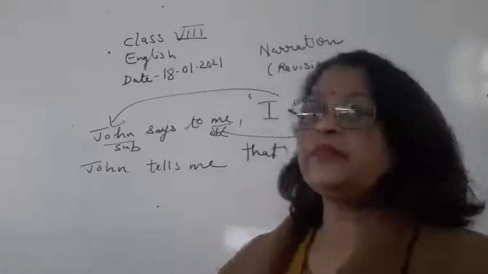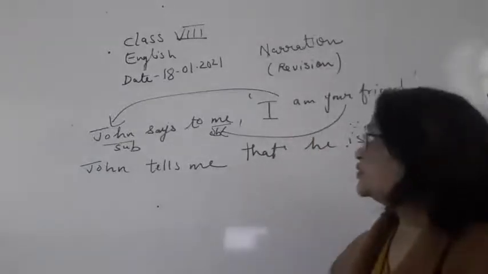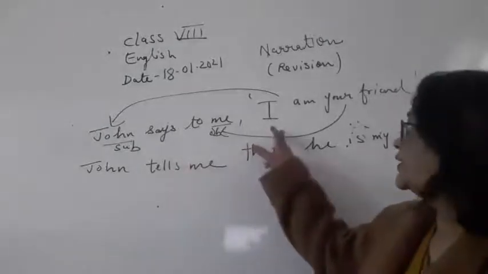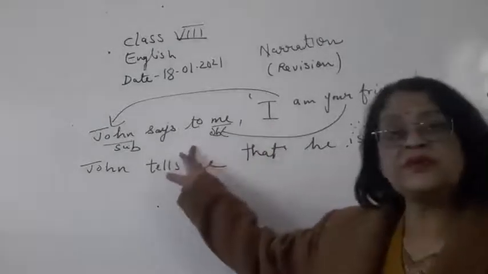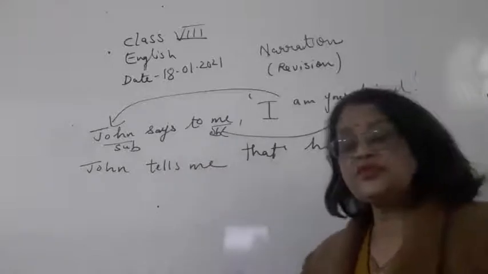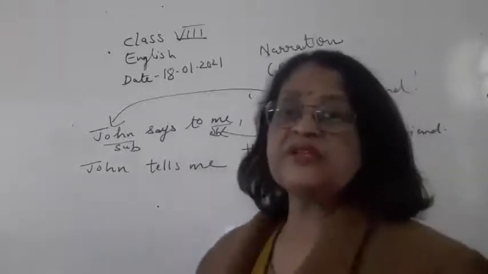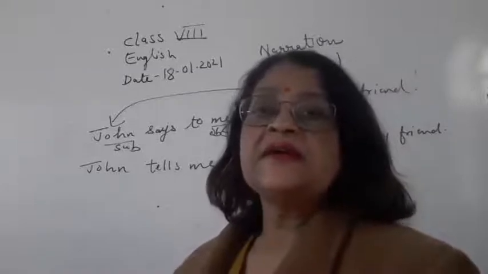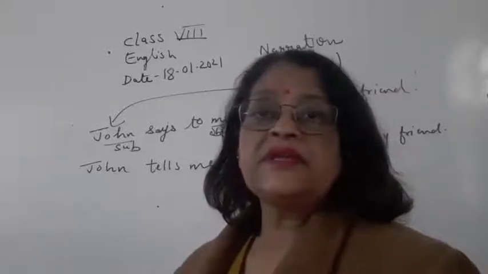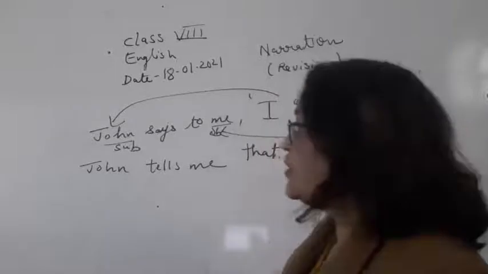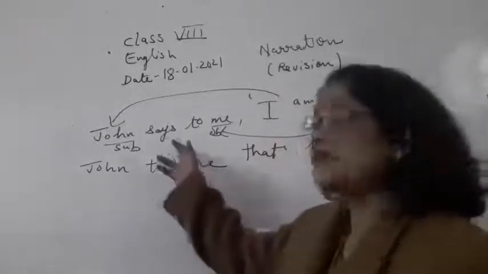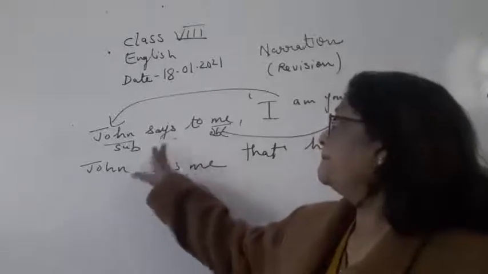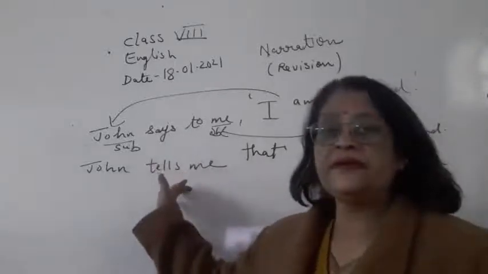Now I have to tell you so many things. First of all, children, 2 parts are there, the reporting part and the reported part. This is the reporting verb. So first thing, whenever you do this, you have to see the reporting verb. If the object is there along with the reporting verb, then tells will be here.